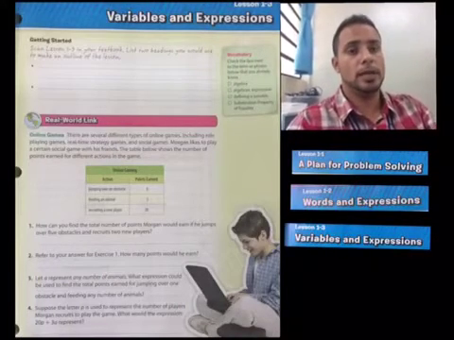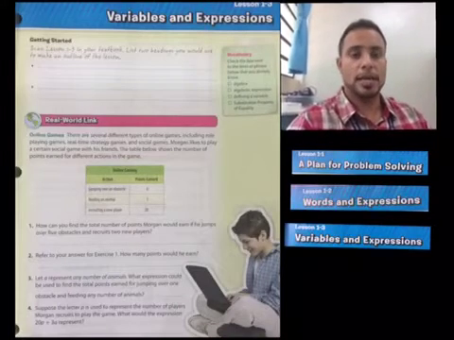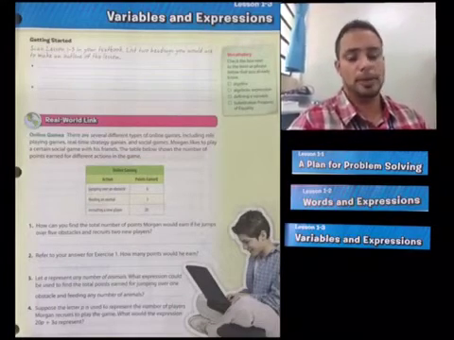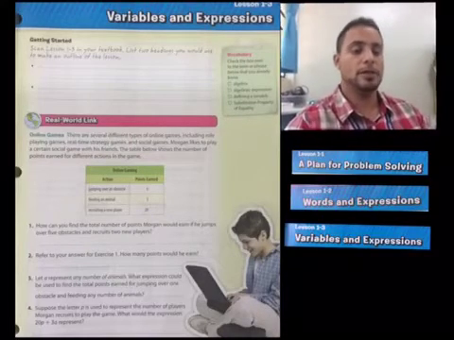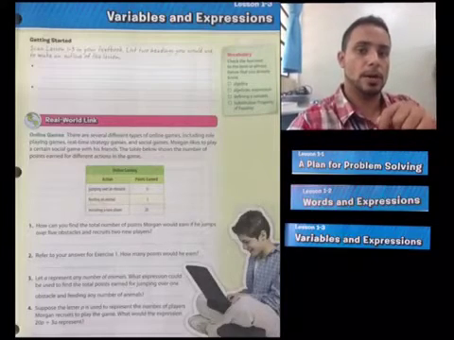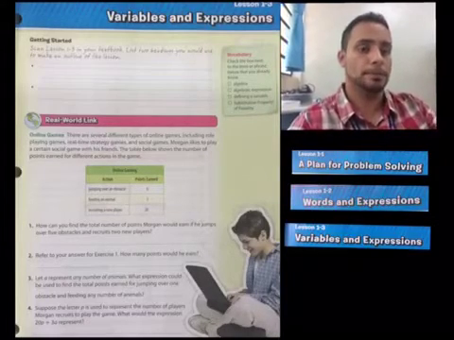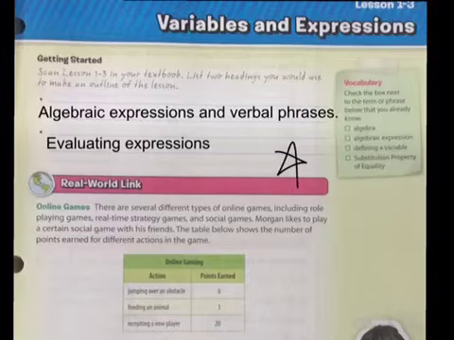So if we could put it into 2 sentences, what we've looked at so far, I would say for the first one we have learned about algebraic expressions and verbal phrases, and for the second we've learned evaluating expressions. Okay, I will write those up, and then let's jump right into the real world link. So there you have it. Please copy those 2 down. You can pause now and then put a star right there.